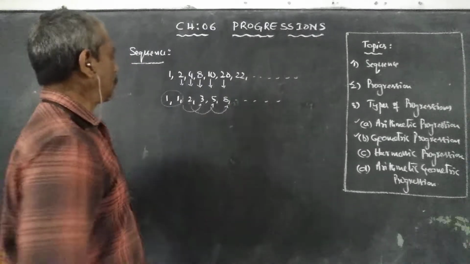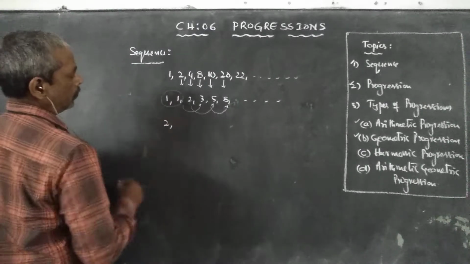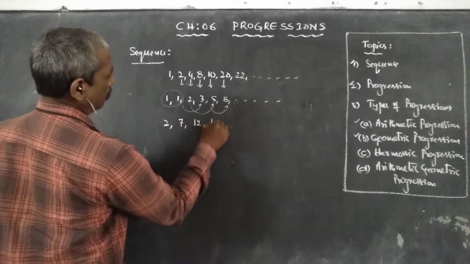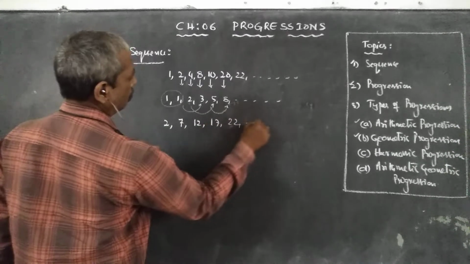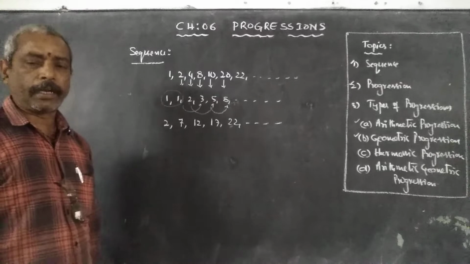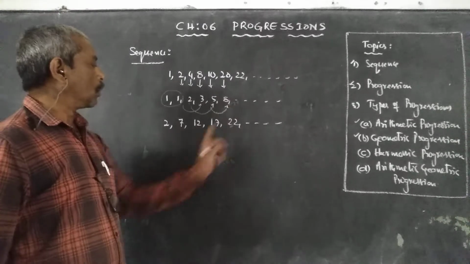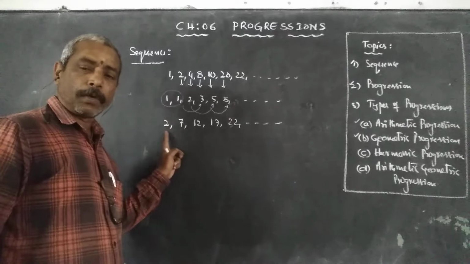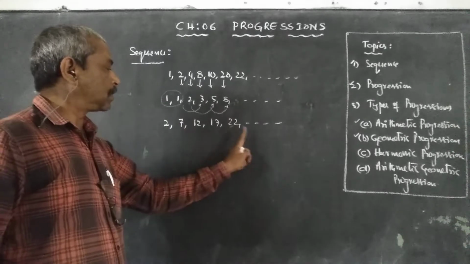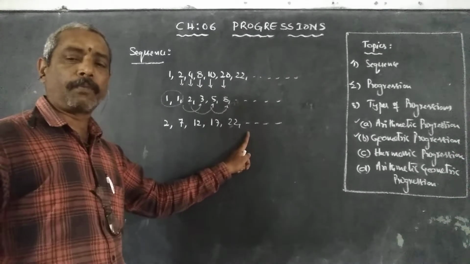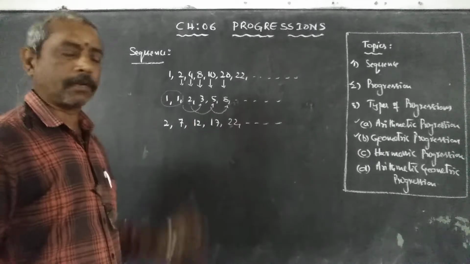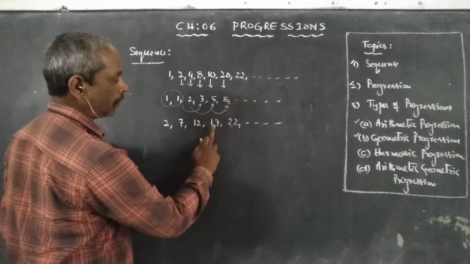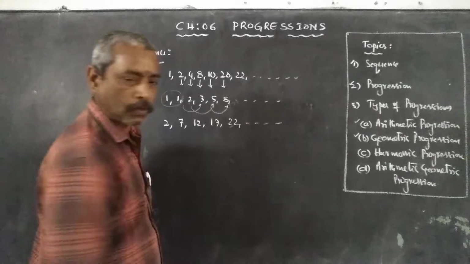Okay now, similarly, so this is one kind of sequence. So what is the rule here? Every number except the first number is obtained by adding a fixed number 5 to its preceding term. 2 plus 5 is 7, 7 plus 5 is 12, 12 plus 5 is 17, 17 plus 5 is 22, and so on.